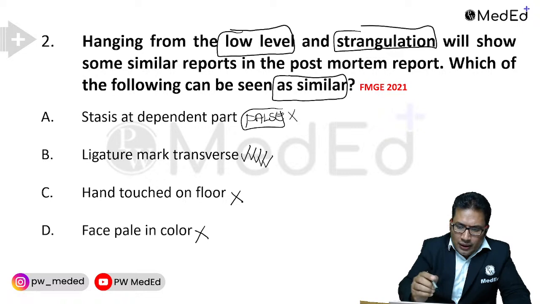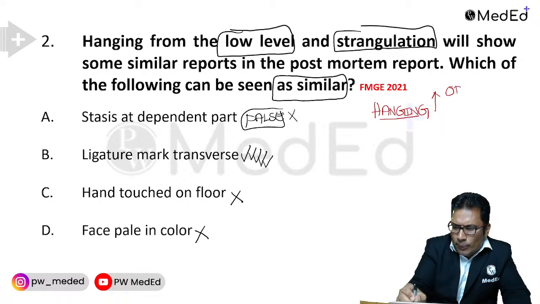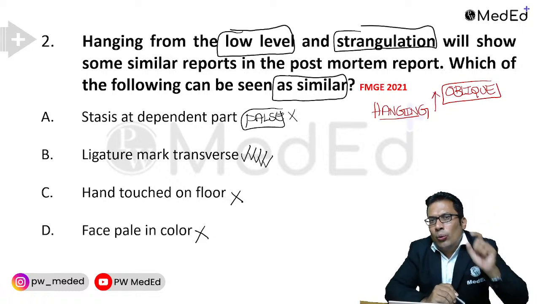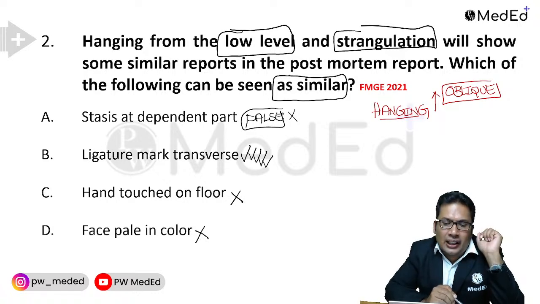How it looks in case of hanging. Most of the time, in case of hanging, the ligature mark is oblique in nature. One exception is the low point of suspension, that is the partial hanging.